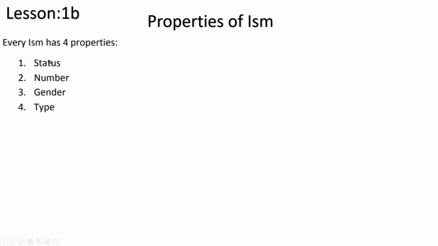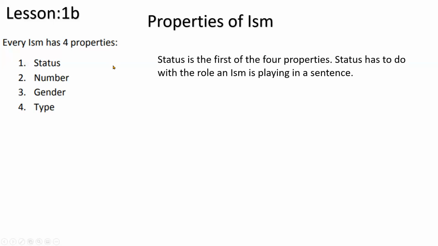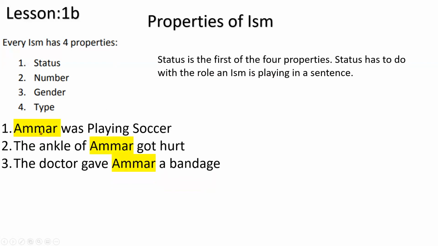Okay, so the status one was the first one, and we took the first challenge to learn the properties of ism. And which property? The status property, inshallah ta'ala. So this is the first of our four properties. Status has to do with the role an ism is playing in a sentence. For example, if I say: Ammar was playing soccer. The ankle of Ammar got hurt. The doctor gave Ammar a bandage.